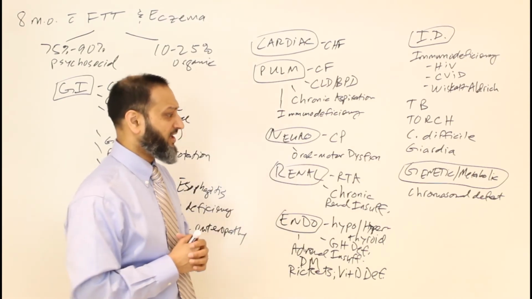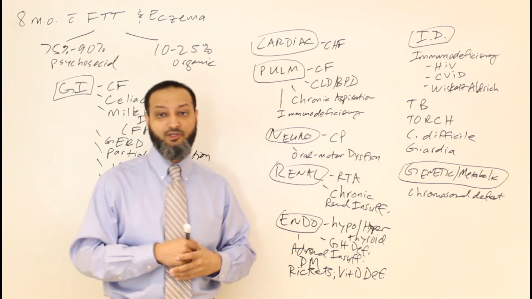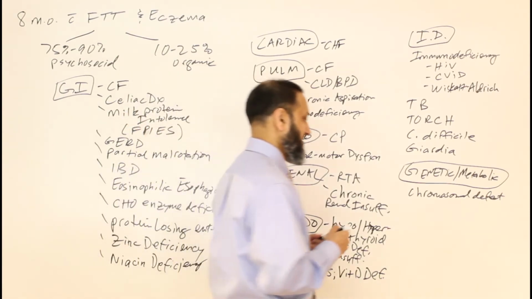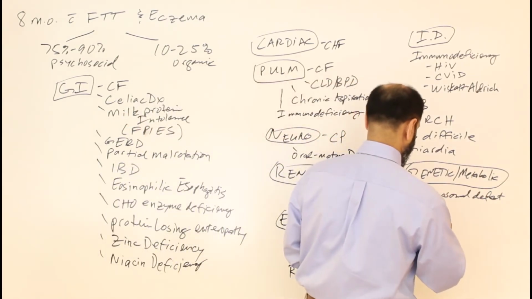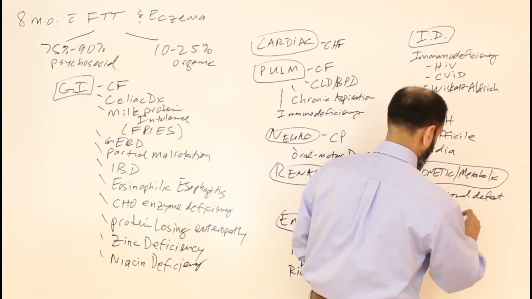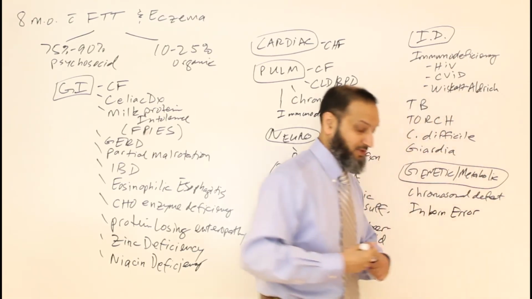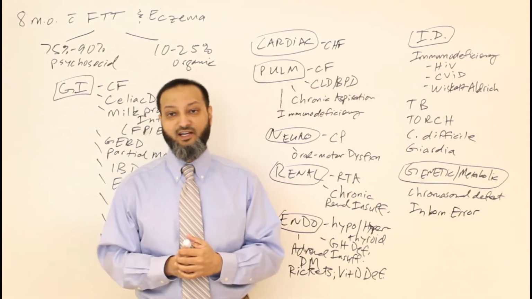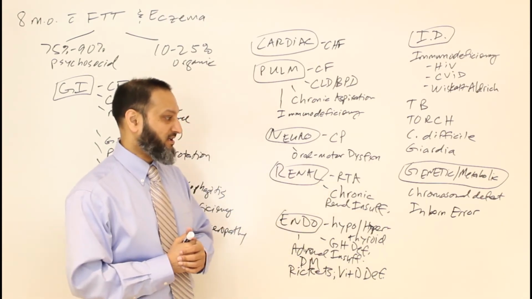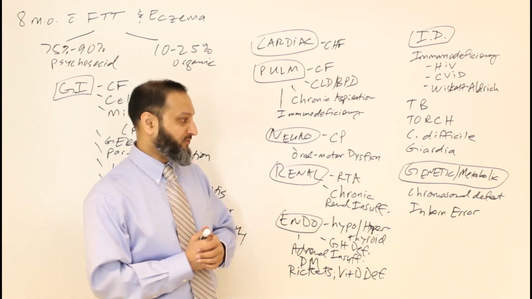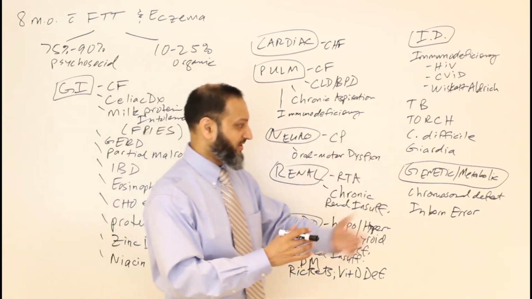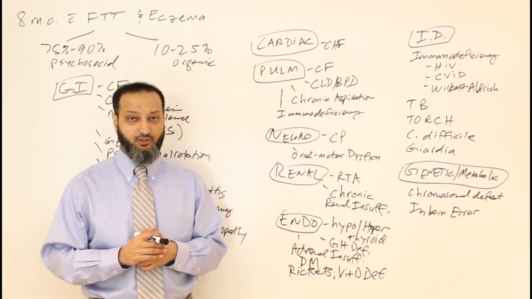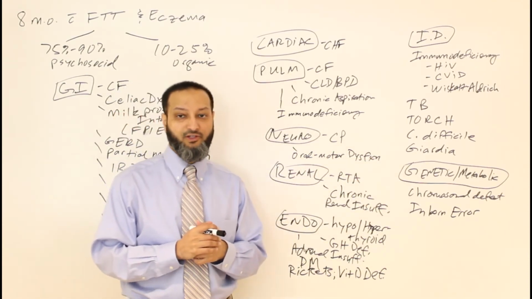And then the other inborn errors of metabolism, so you have the amino acid defects, organic acid defects, any of those types of things can cause that as well. So I think these are some general things that you have to think about as part of your workup on a child coming in with failure to thrive.